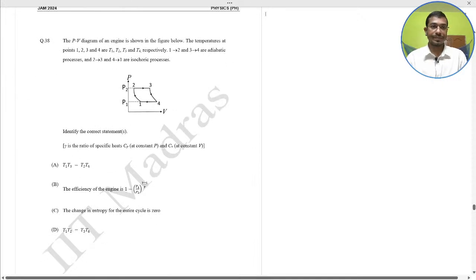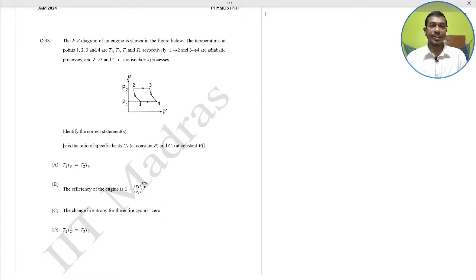Question number 38. The PV diagram of an engine is shown in the figure below. The temperatures at points 1, 2, 3, 4 are T1, T2, T3 and T4 respectively. 1 to 2 and 3 to 4 are adiabatic processes, 2 to 3 and 4 to 1 are isobaric processes. Which of the following are correct? This type of question comes every year. This is very important and conceptual. Do it yourself and put in the answers correctly.